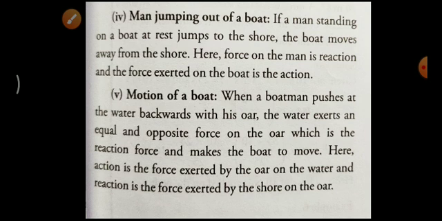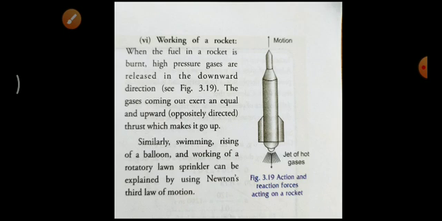The first example, number 4, was a man jumping out of a boat. Then the next one, motion of a boat. Then the next one, working of a rocket, is also explained based on Newton's third law of motion. So let us learn about that too. When the fuel in a rocket is burnt, high pressure gases are released in the downward direction.